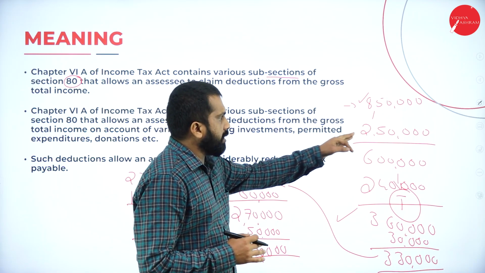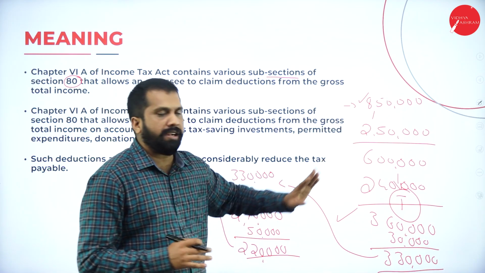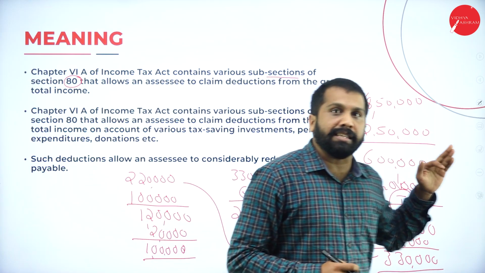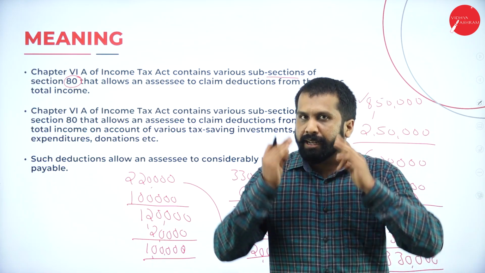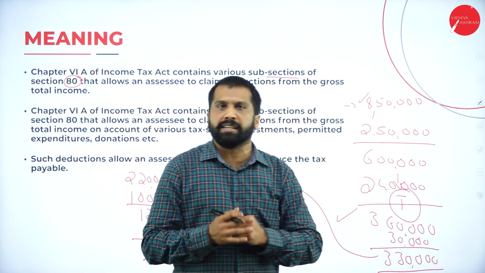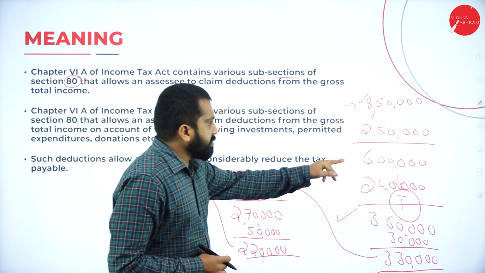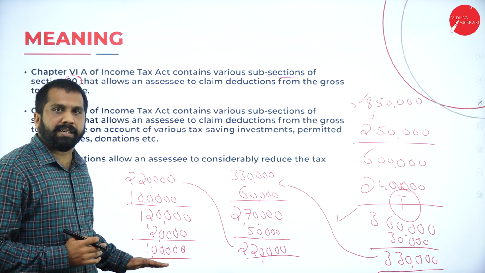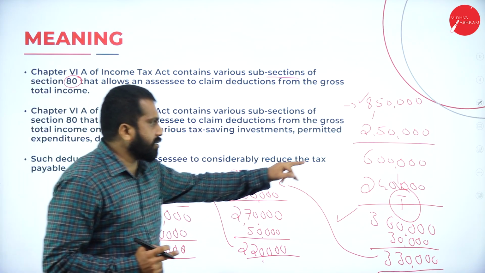So out of 6 lakh, 2,50,000 is the basic limit. 8,50,000 minus 2,50,000, I got 6 lakh. Now, I am supposed to pay tax on 6 lakh. So what I did, I am very good at taxation. I know all the savings, all the deductions. So from 6 lakh, I reduced it to 1 lakh.